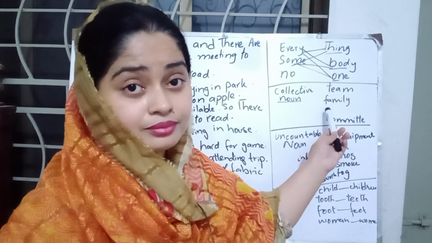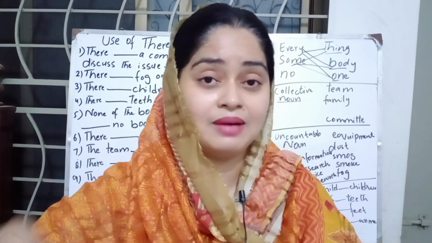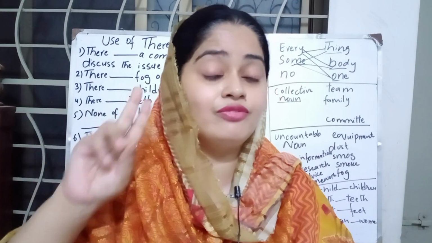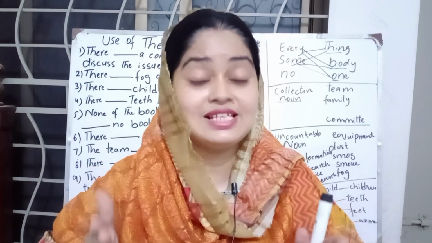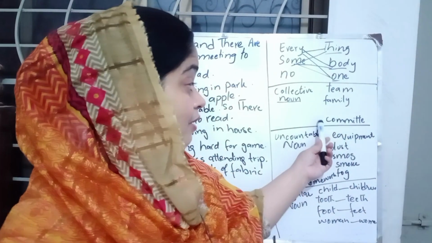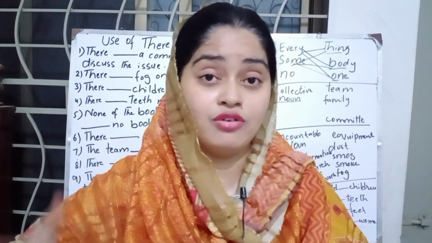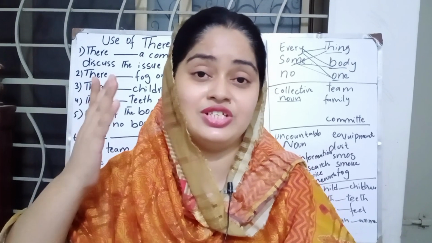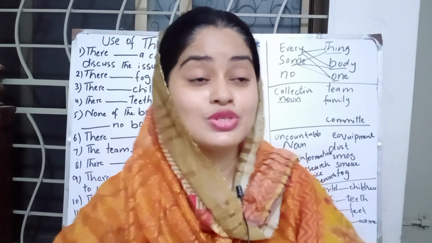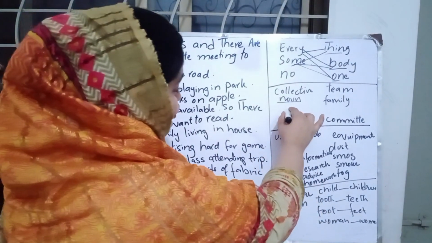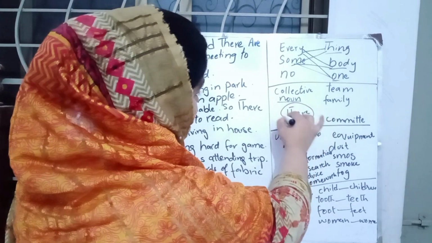Family, a group of people living in the house, but we can name them with one word, family, and it is a collective noun. Committee is also a collective noun. When there is a collective noun, family, committee, furniture or team, we have to use there is.